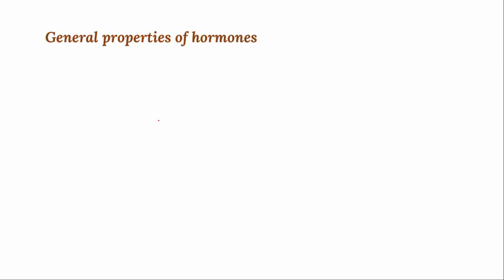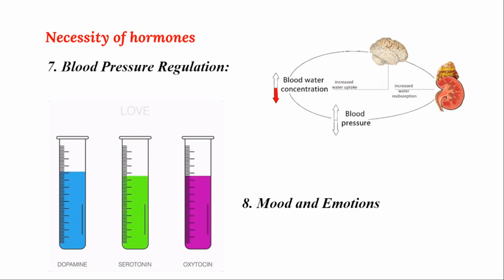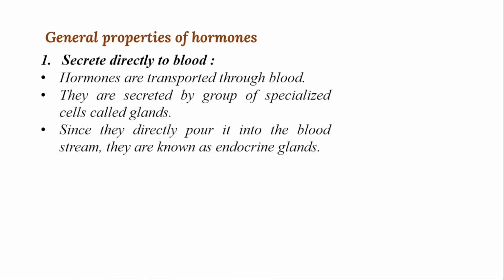Next, we'll move on to general properties of hormones. Previously, we discussed why hormones are necessary for our body. Next, we'll move on to the general properties. What are the salient features of the hormones?